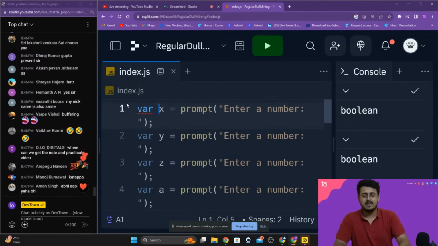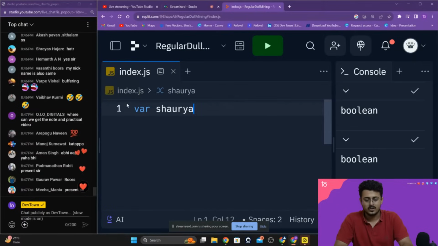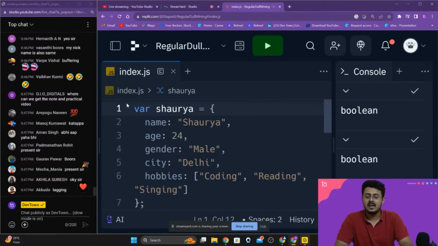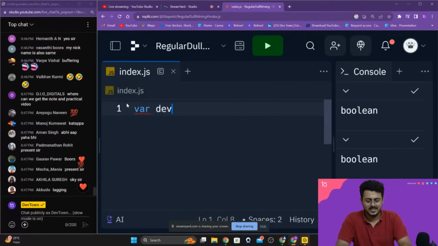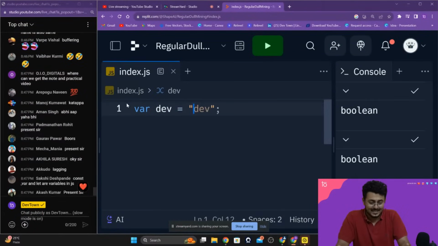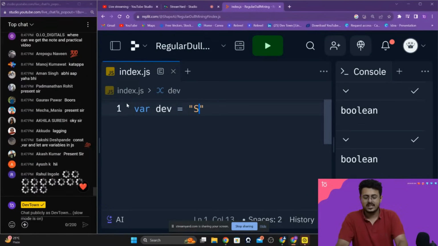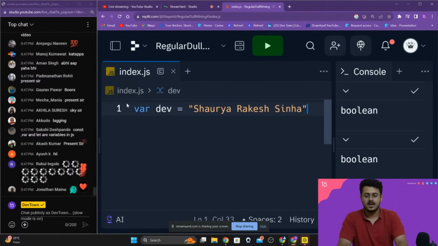That variable name will be provided as Shaurya. Okay, we'll change it to dev. dev is equals to, and then the value that it is going to contain. Okay, the name of our variable is dev, and the value that it is going to contain is Shaurya Rakesh Sinha. That is the value that it is going to contain inside of it.